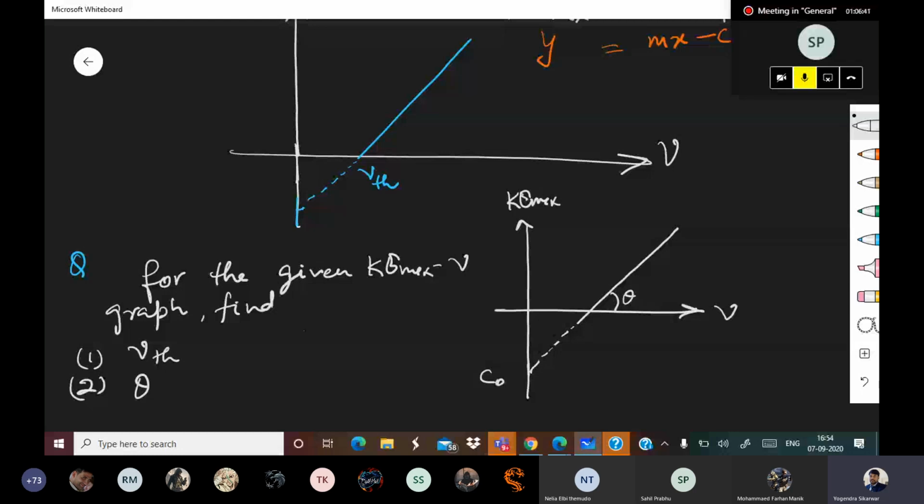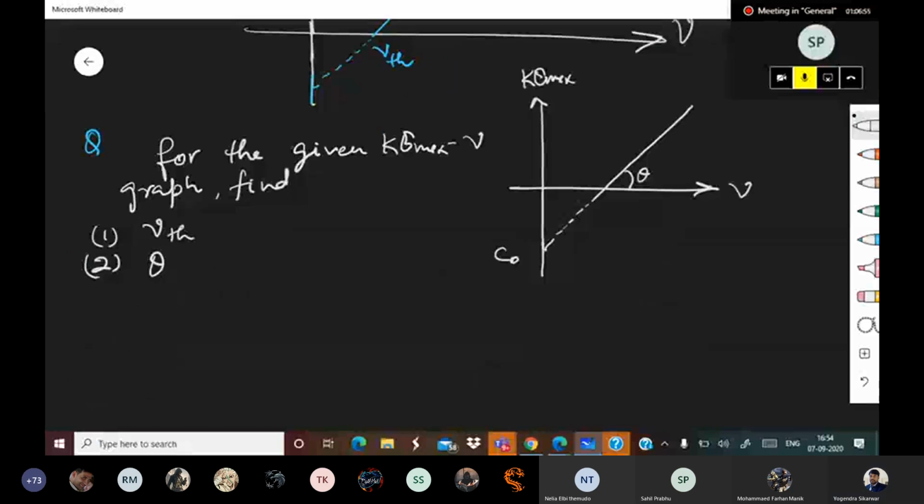You have to use the concept of straight line. Please solve. Gauravi is saying, sir, can you explain it again? Now I'll be explaining it when I'm going to solve this question.